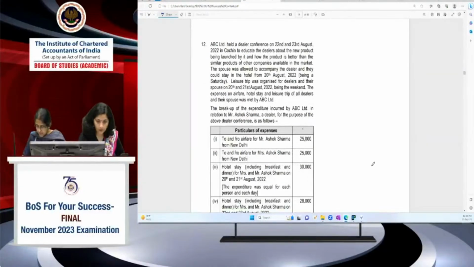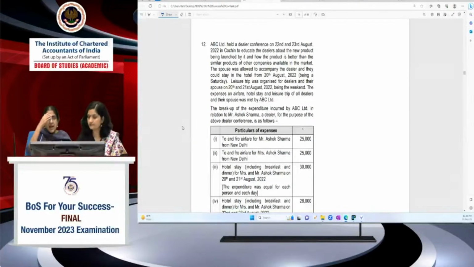May I know from which date this section is being inserted, is effective from? Please tell me from which date this section is being affected. Mansha, Ashish, section 194R. This question is based on section 194R, the newly inserted section for TDS to be deducted on the perquisites or benefits provided to a resident.